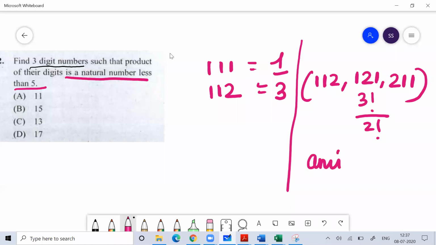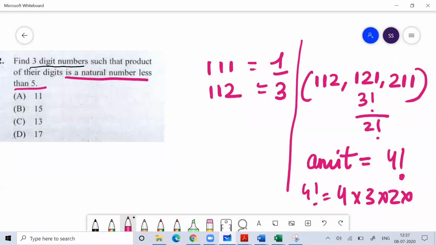In how many ways can you write AMIT? How many four-lettered words can you make from the letters AMIT? 4 factorial. Why 4 factorial? What is 4 factorial? 4 factorial means 4 into 3 into 2 into 1. And I think everyone knows the concept of factorial. I can make 24 four-lettered words with AMIT.